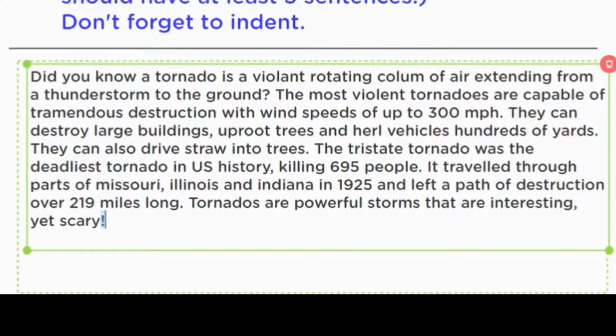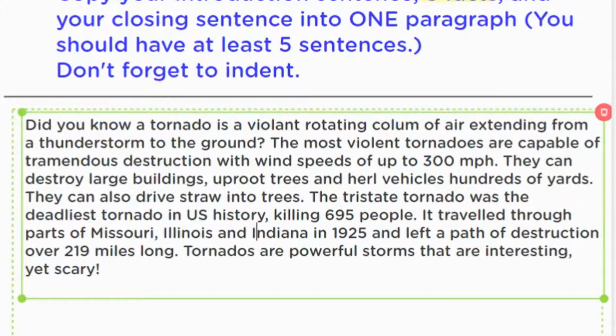Now I need to be paying attention for specific names. I know that I put in the specific names of three different states. And those are Missouri, so I need to capitalize that. Illinois, so I need to capitalize that. Indiana, so I need to capitalize that. The third thing I need to pay attention to when revising and editing is spelling.